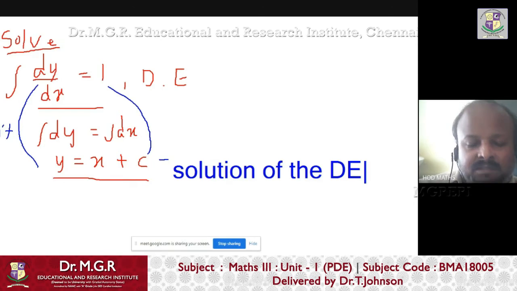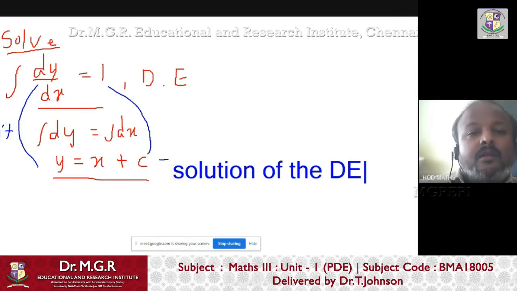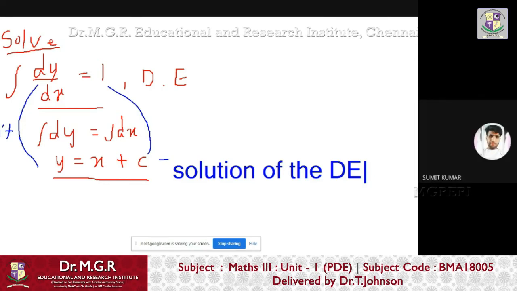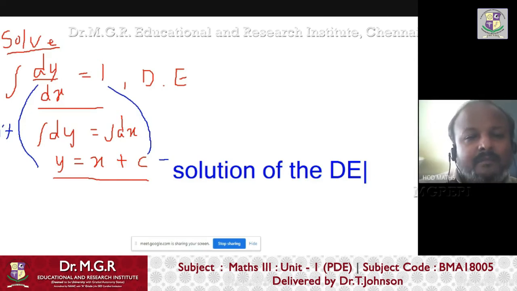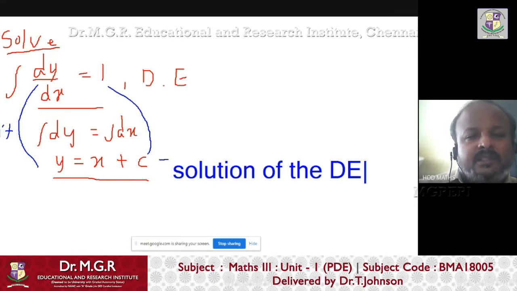So what is the meaning of c? Why do we put c? I already explained. What is c? Constant. An arbitrary constant, not defined by value. Why do we put that arbitrary constant? We don't know the constant value. Why don't we know the constant value?